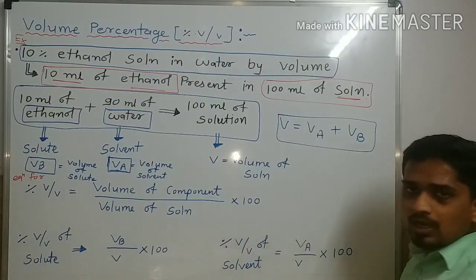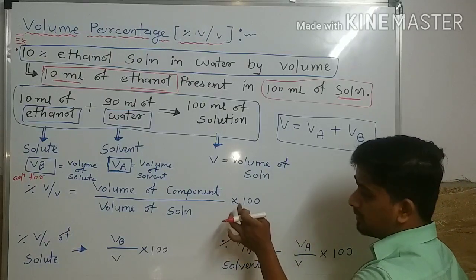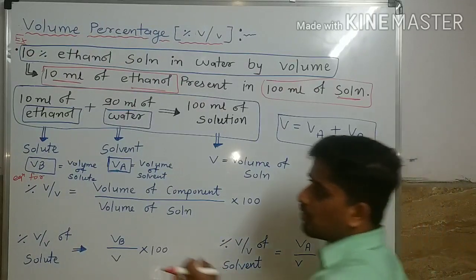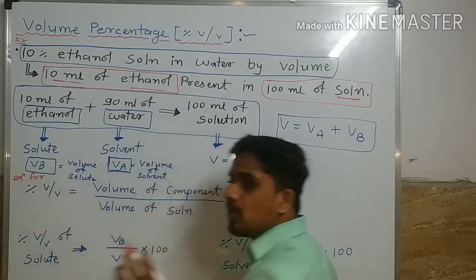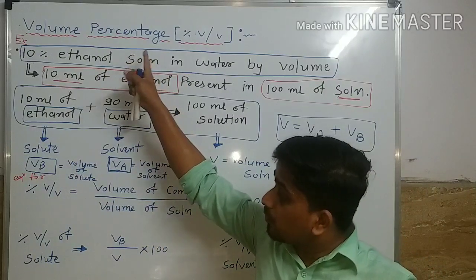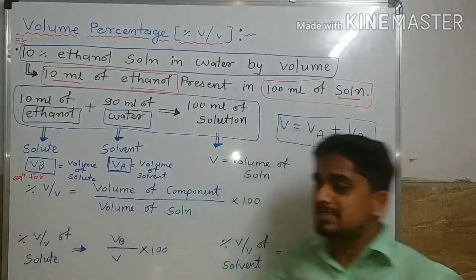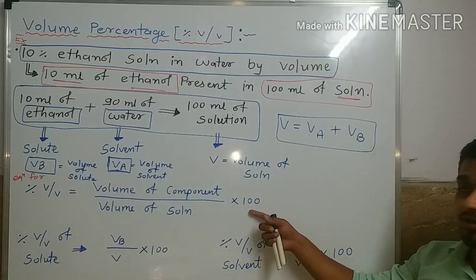Why are we multiplying with 100? Because we have to find percentage, we have to find volume percentage, V by V in percentage. Therefore we are going to multiply by 100.